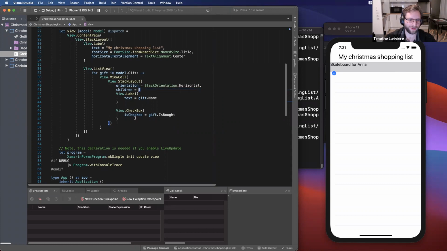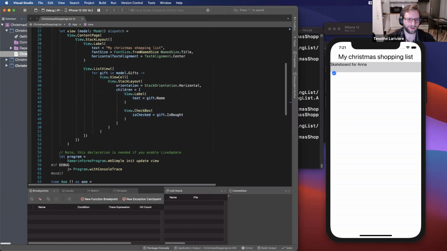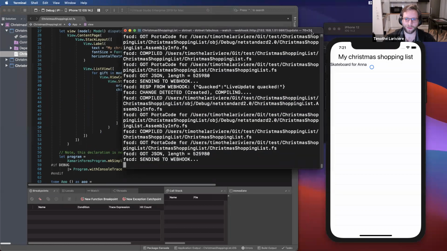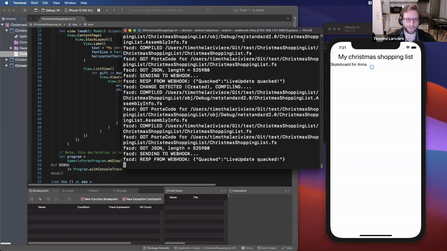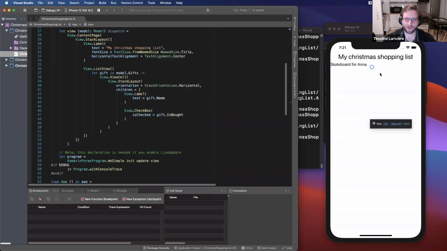Let's format a little. Now my label and my checkbox are stacked horizontally.